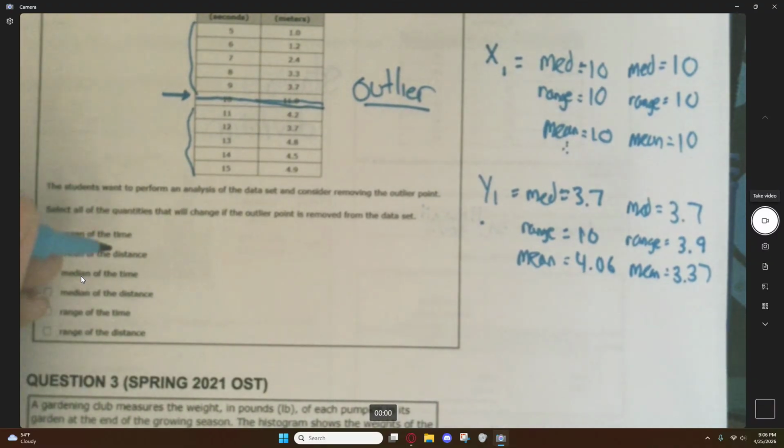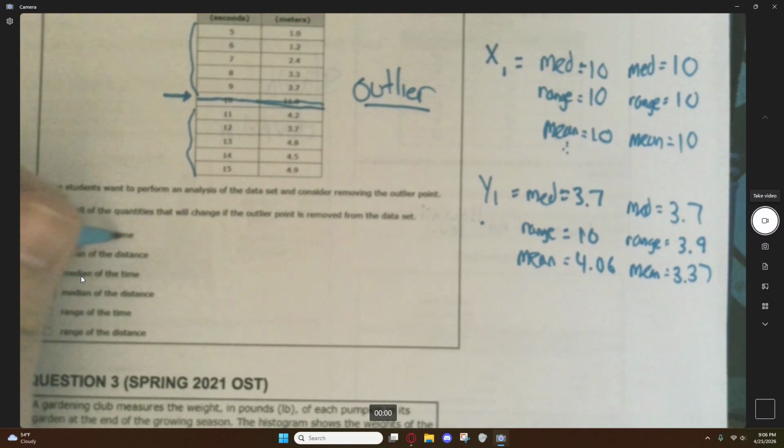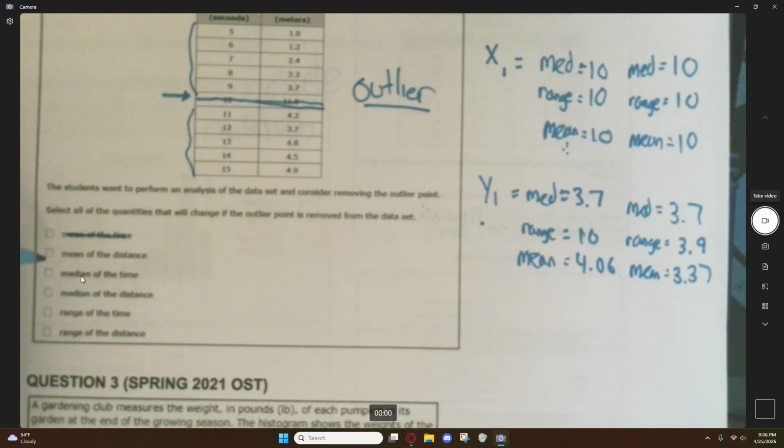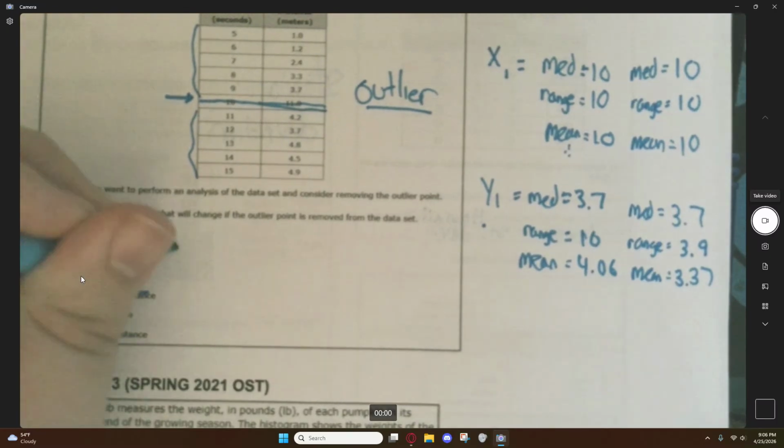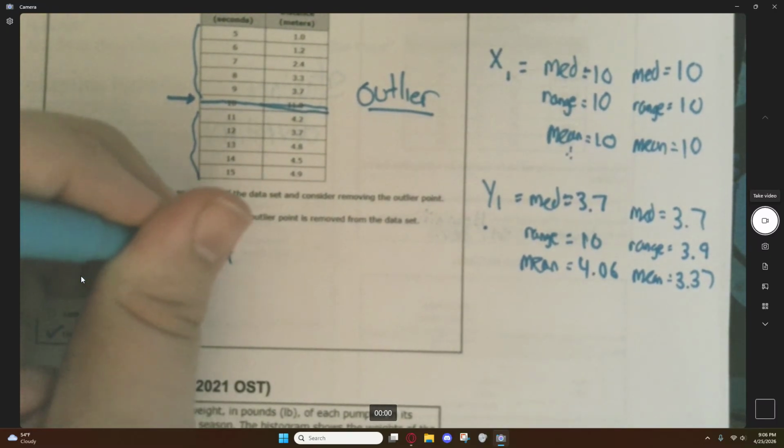Mean of the time, that's our X1 column, stayed the same. Mean of the distance, definitely changed. Median of the time, did not change. Median of the distance, did not change. Range of the time, did not change. Range of the distance, absolutely changed. And remember, I'm going to say it every time we see it, select all, more than one right answer.